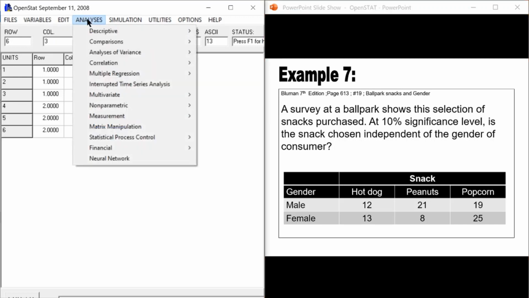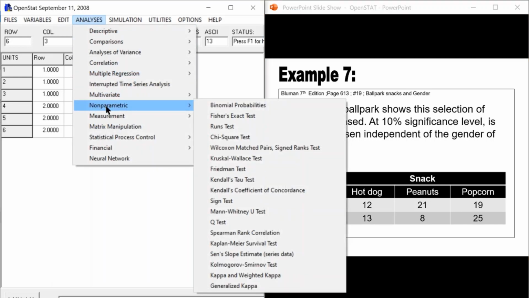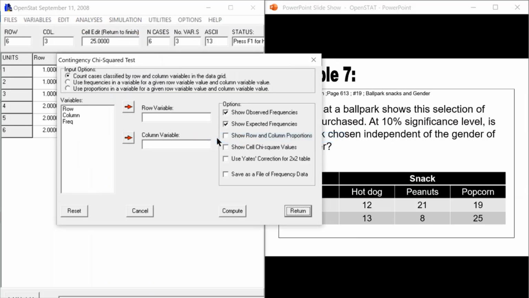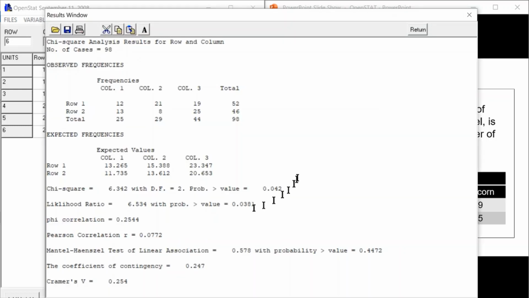Then go to analysis, choose non-parametric, go to chi-square, choose use frequency in a variable, then put in the frequency value, add the variable to analyze, choose row variable and column variable, click on show observed frequencies, show expected frequencies, click on compute. That's the result that you will get.